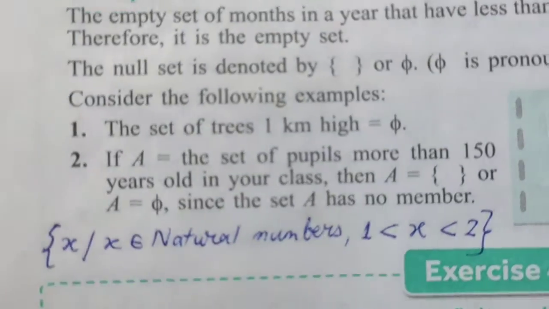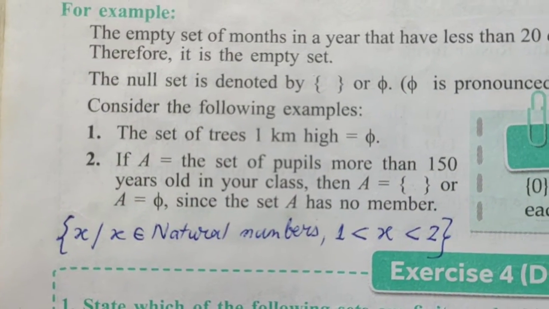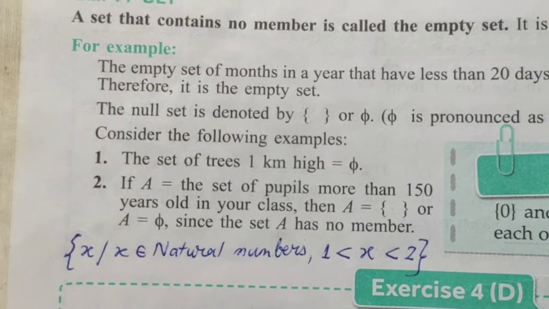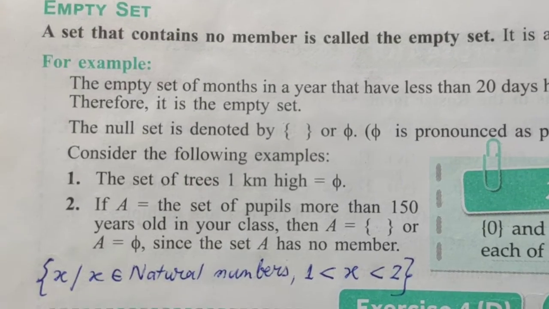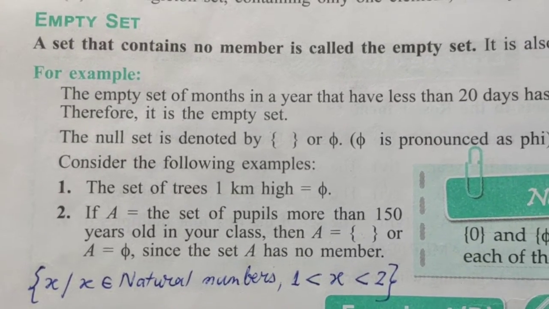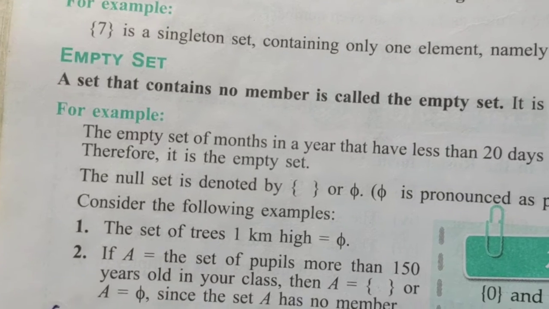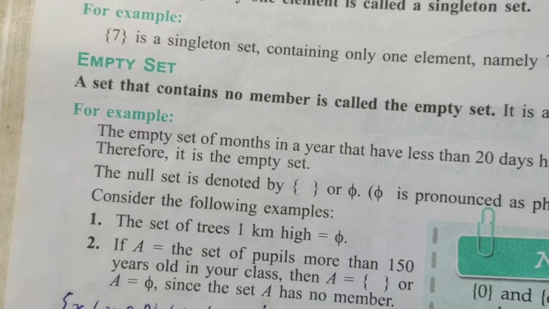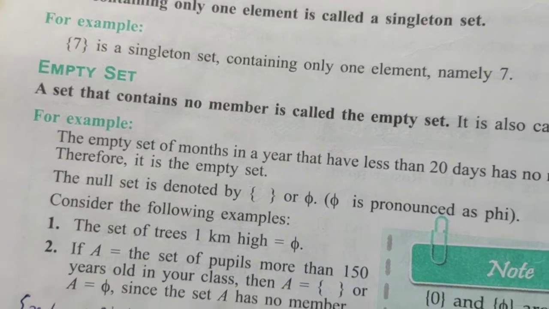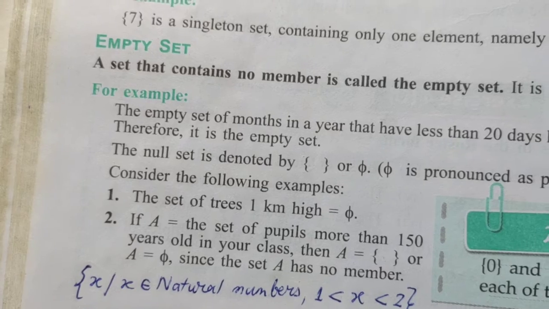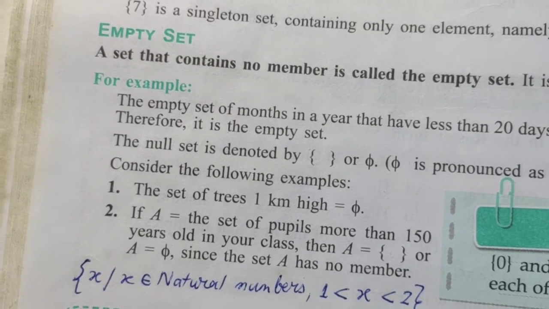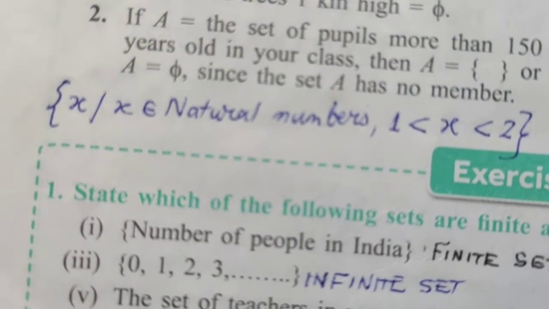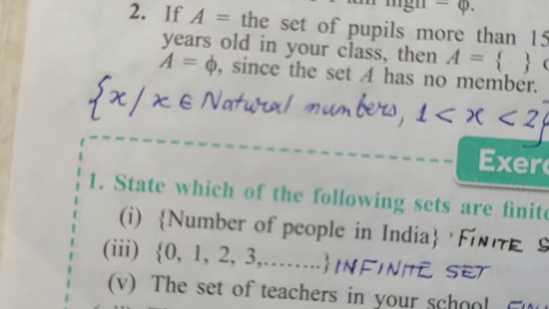Then example number 2. If A equals the set of pupils more than 150 years old in your class, then A is an empty set, and there again opening and closing brackets are there, and in between nothing. So do you know any student who is 150 years old in your school or in your class? No, there is no such student. So such a set is an empty set. It cannot be possible. The member of such a set is not possible, a student having 150 years. Okay.